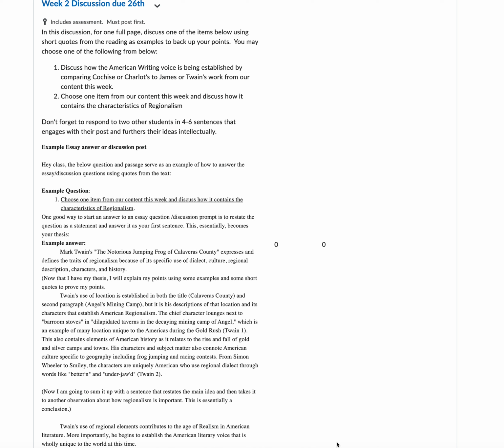Essentially, many of the discussion questions or prompts, writing prompts, whatever you want to call them, the one and two here under week two discussion, essentially there are the types of questions that will be on essays. So it's pretty much the same thing, except the discussions are a little bit shorter. So here is an example of how to do, for instance, the discussion post for this Friday. And also, this might be one of the questions on your first essay or the essay test.